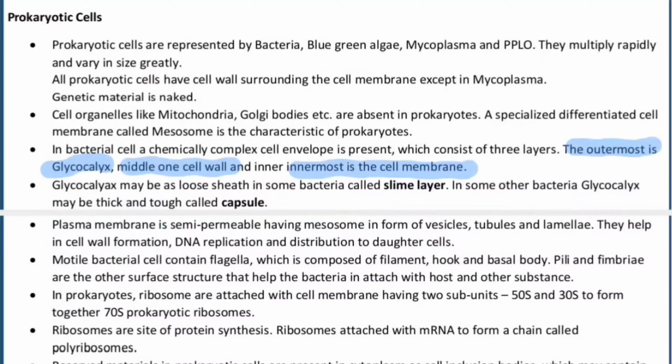I repeat, the outermost is called the glycocalyx, the middle is called the cell wall, and the innermost is called the cell membrane. The glycocalyx may be loose. If the glycocalyx is loose, that is a slime layer, and if the glycocalyx is thick, it is a capsule. Do remember the case: if the glycocalyx is loose, it is a slime layer, and if it is thick, it is a capsule.